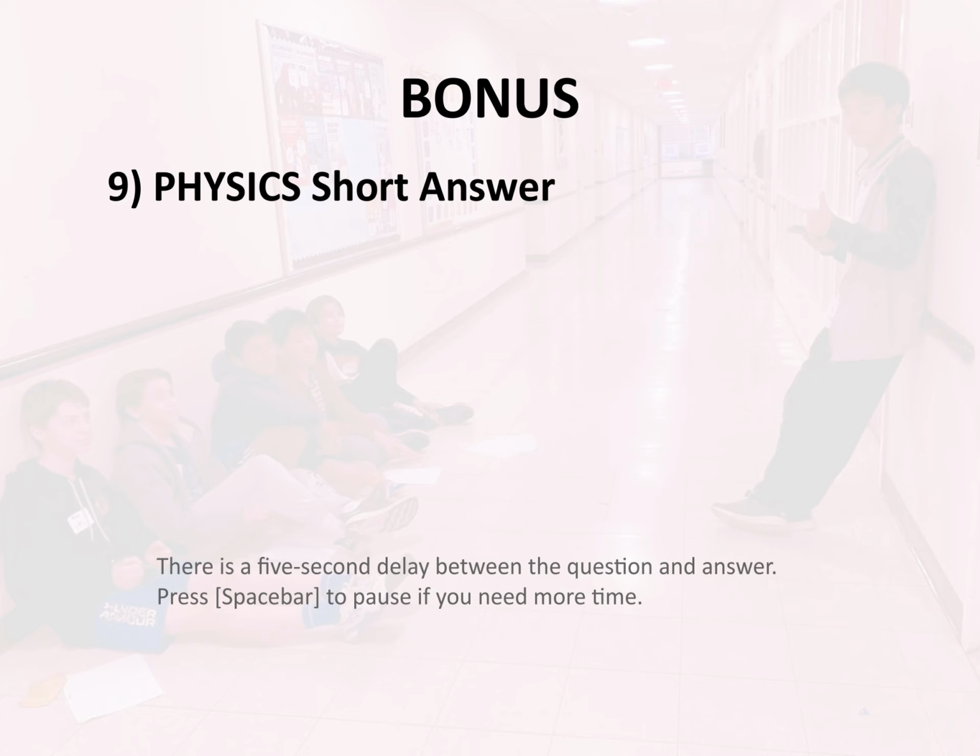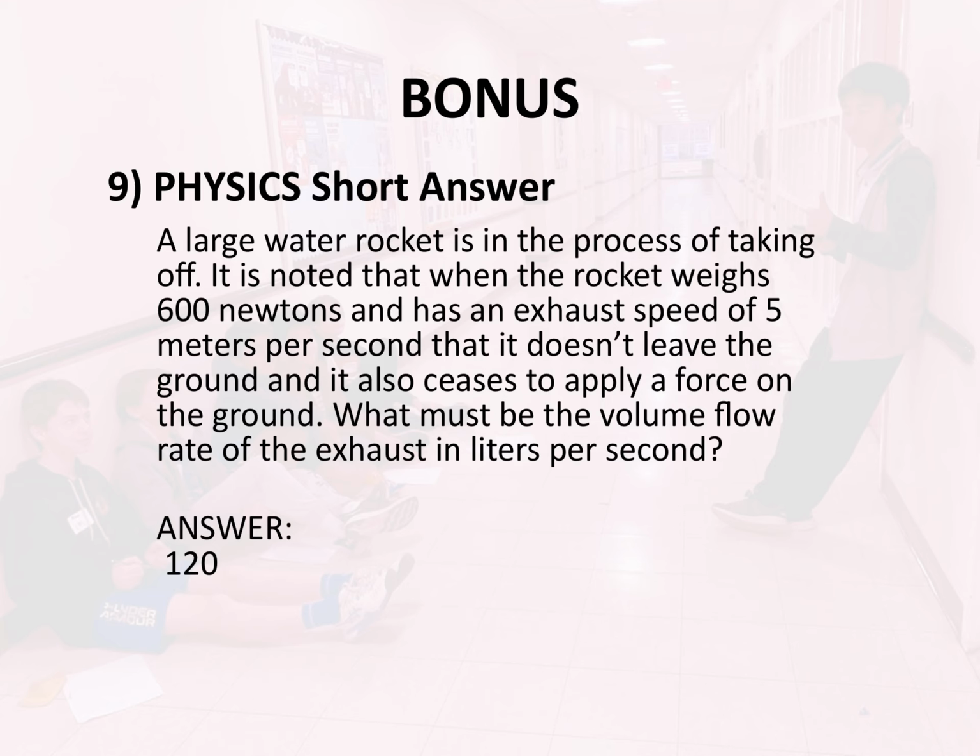Bonus 9. Physics. Short answer. A large water rocket is in the process of taking off. It is noted that when the rocket weighs 600 newtons and has an exhaust speed of 5 meters per second, it doesn't leave the ground, and it also ceases to apply a force on the ground. What must be the volume flow rate of the exhaust in liters per second? Answer: 120.